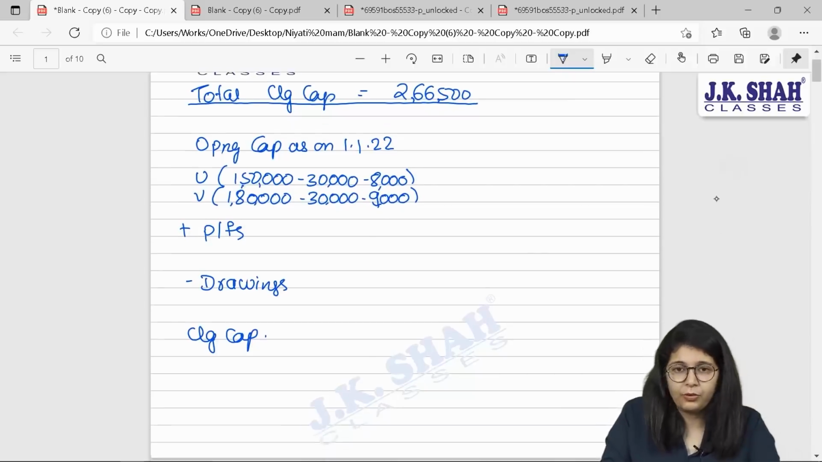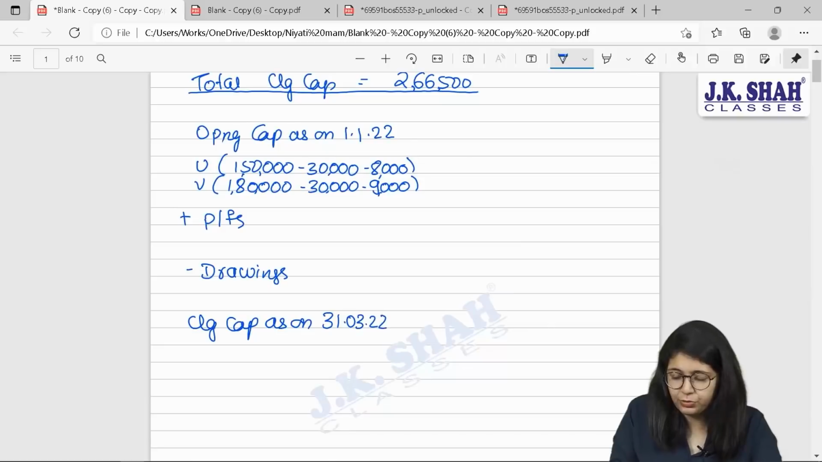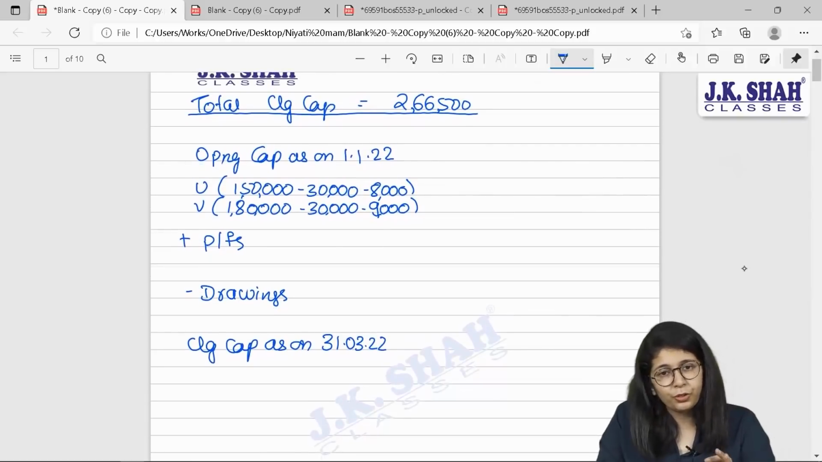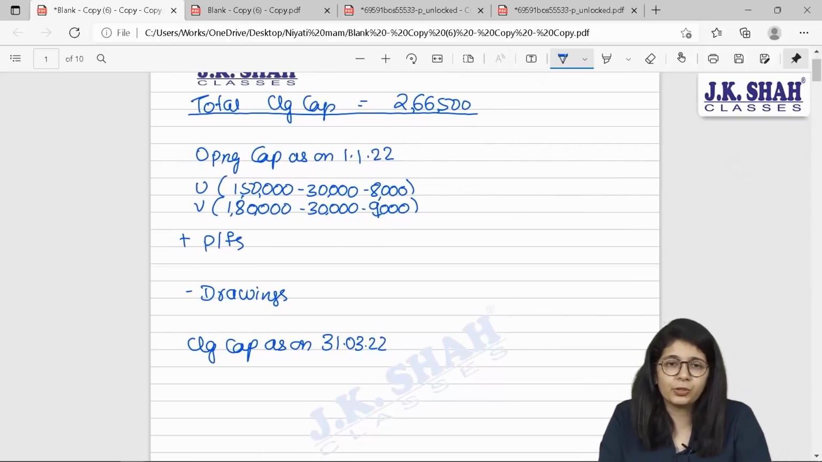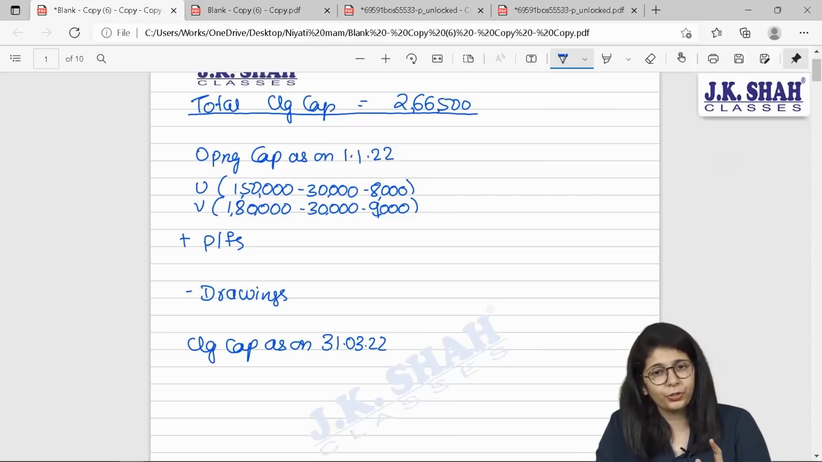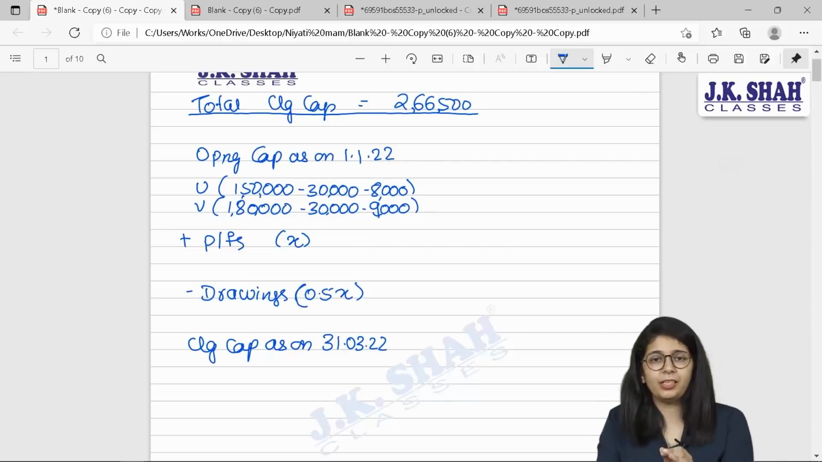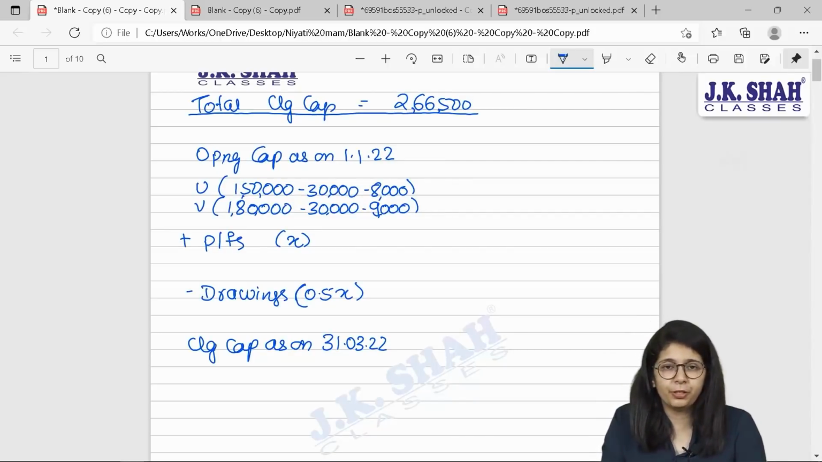Now, your closing capital will be as on 31st March 2022, that is after 3 months. Do you know your individual closing capital? No, that is what we are finding. Do you know your total profits for 3 months? No. Do you know your total drawings for 3 months? No. So let us assume total profits to be X. Accordingly, your total drawings will be 0.5x because it has been clearly mentioned that partners withdrew half of the amount of profits earned during the period of 3 months.